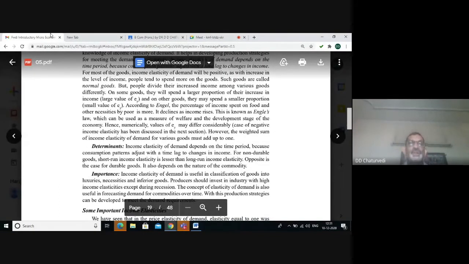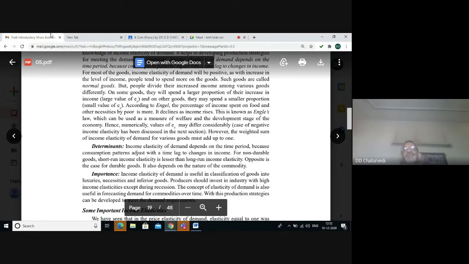For non-durable goods, income elasticity is less, particularly short-term income elasticity, because these goods are used only for a short period of time. But for durable goods which are used over a long period of time, long-run income elasticity will be less in comparison to short-run income elasticity.